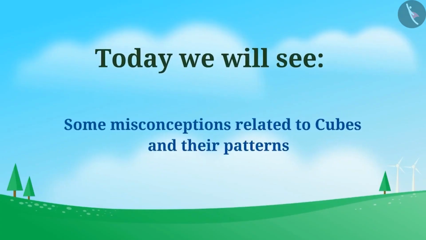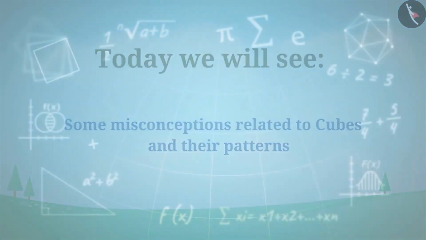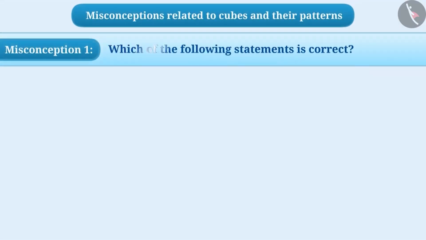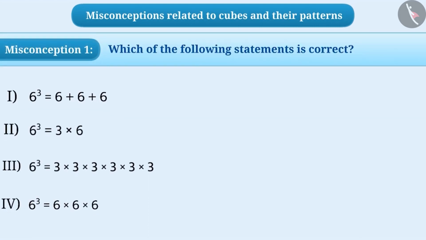Today we will see some misconceptions related to cubes and their patterns. Misconception 1. Which of the following statements is correct? A lot of times, children do not have a proper understanding of the cube. In such a situation, they make various kinds of mistakes. For example, some children think that the cube of a number means adding that number 3 times. But this is a misunderstanding.